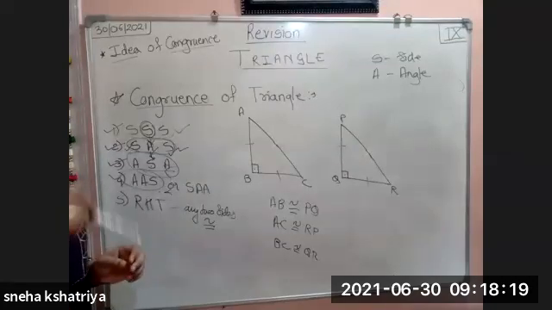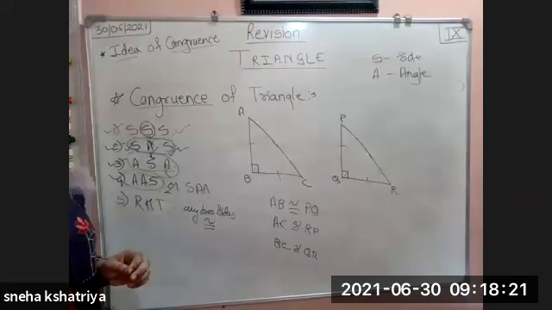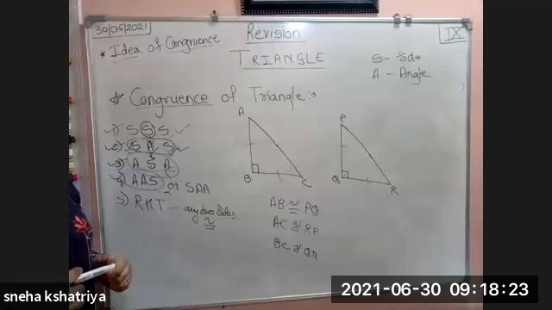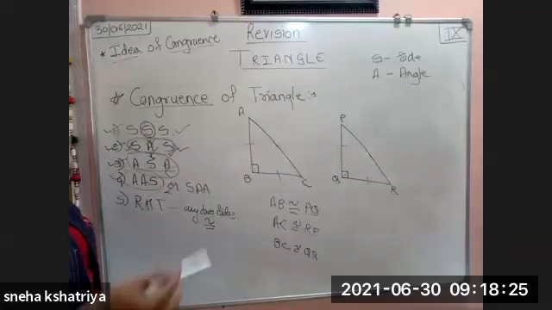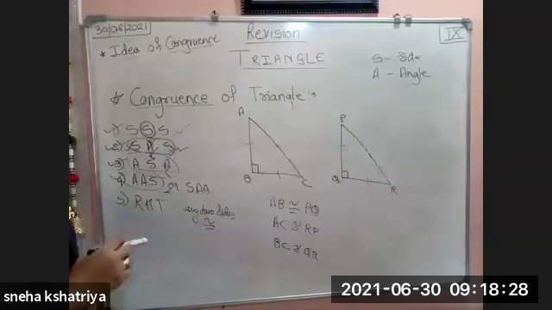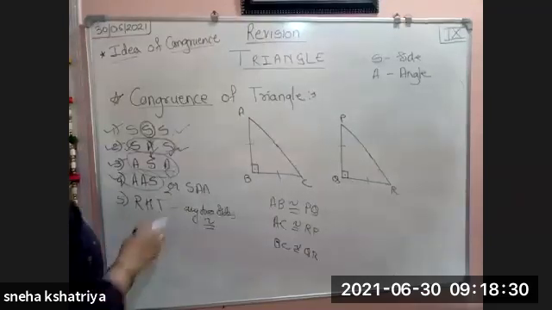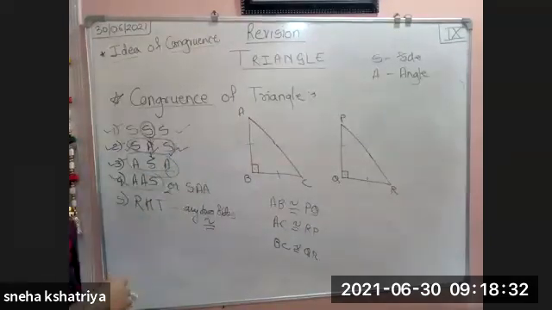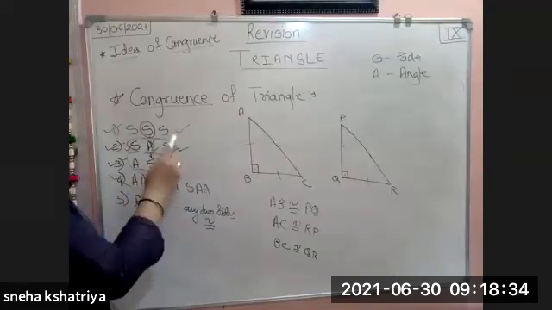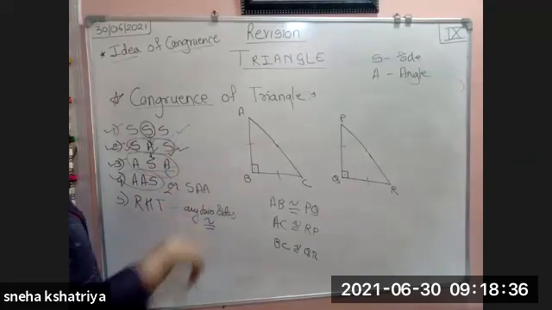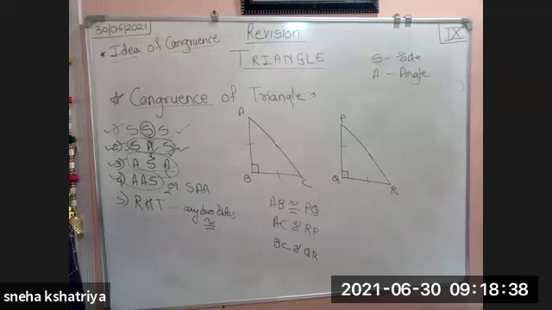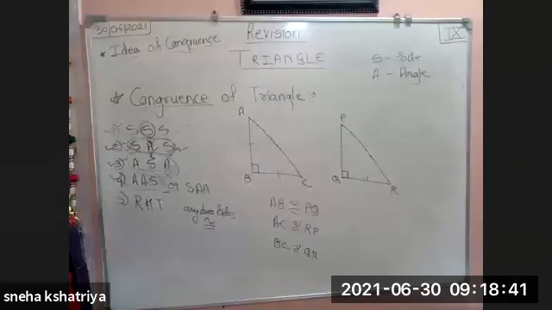If you are writing ABC, according to that only you have to write down the second triangle's name also, that is PQR. Okay. So that is very important. And for congruence, we have different tests here, 5 different tests, which we have seen. First one is the SSS test, that if all the sides of the triangle are congruent, then we will say that the given two triangles are congruent.